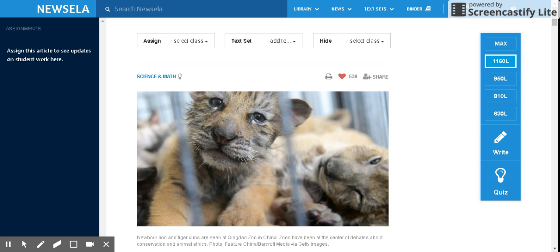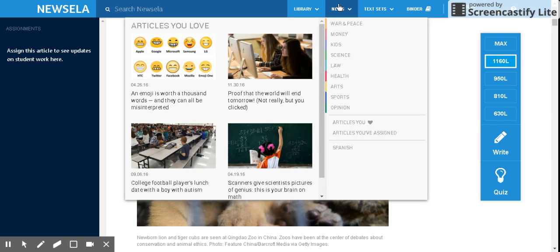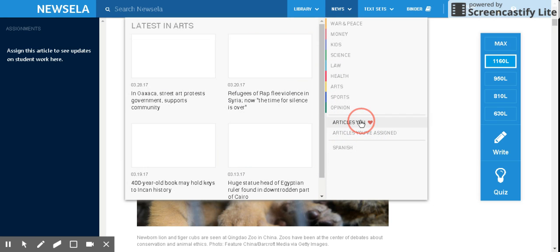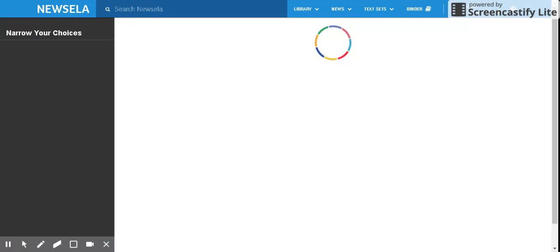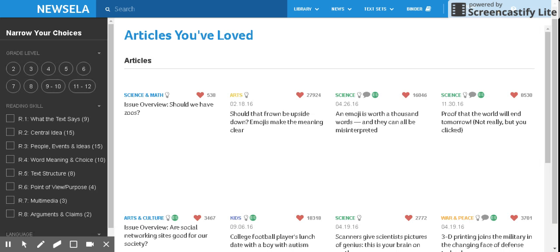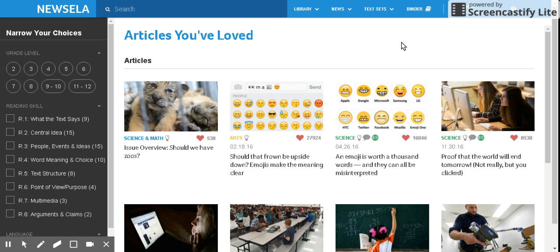And keep in mind, too, you can also unlove an article. So while you're in the articles you've loved, if you realize, well, that one doesn't really work for me anymore, you can always click on those articles and unlove them too, just to keep your queue a little bit cleaner, so you know those are the articles that you really want to work on. So feel free to love and unlove as much as you want to whenever you get a free moment to spend with Newsela.